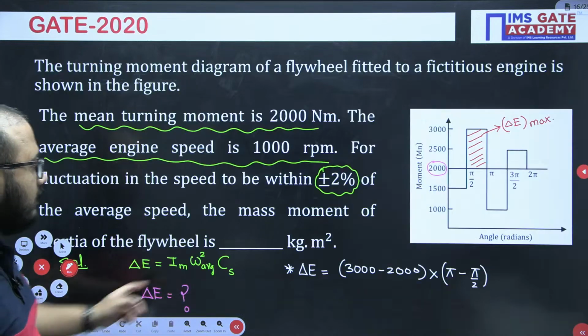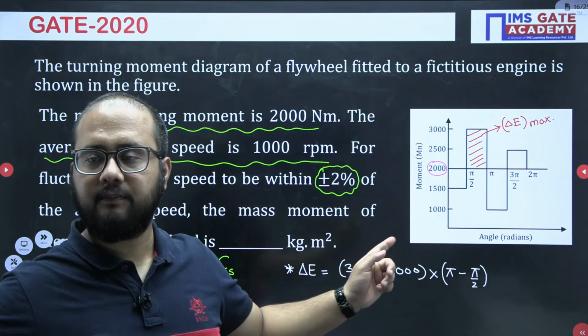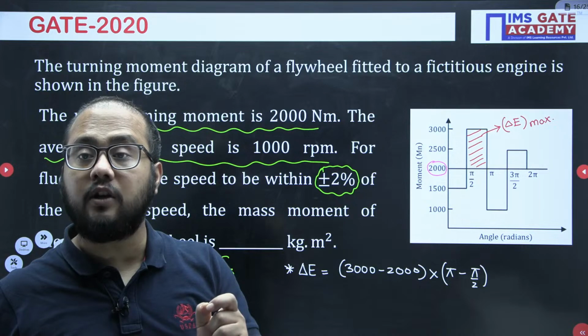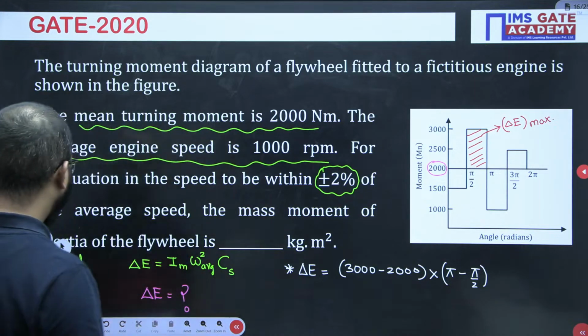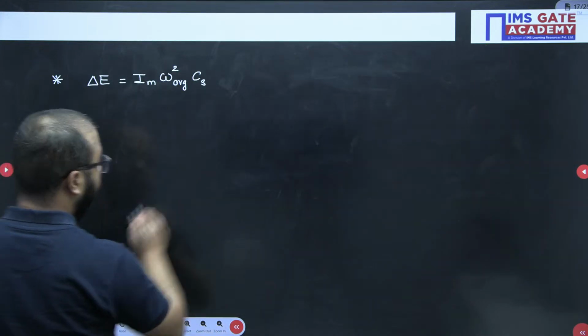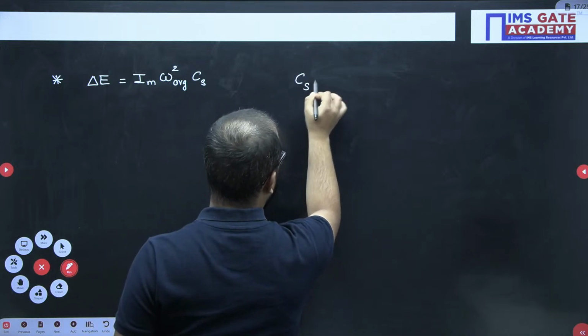Okay. So this plus minus 2%, plus minus 2% is equivalent to 4%. So that point you should not forget.